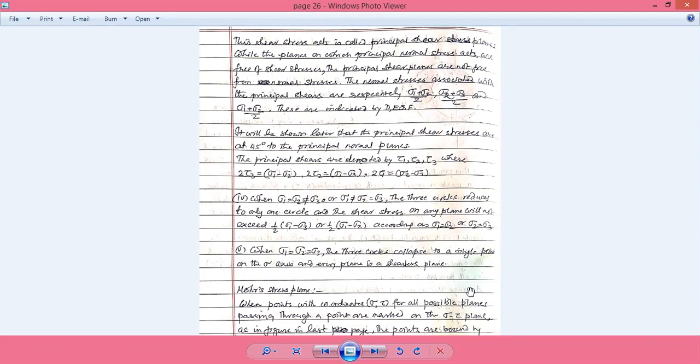The third case is sigma 1 not equal to sigma 2, but sigma 2 equal to sigma 3. Both these cases will have only one circle, because the other circles don't have any radius, as they are cancelling each other. And the fourth case is when sigma 1, sigma 2 and sigma 3 are all equal. There is no circle created. All the points will be on the sigma axis, and there is no shear stress, and there is no shear plane in this particular circle.